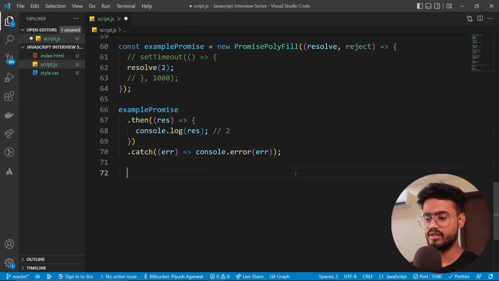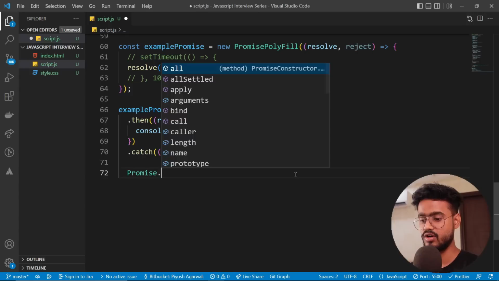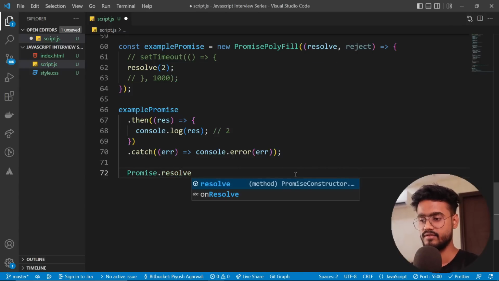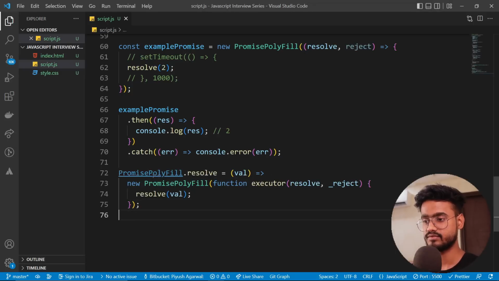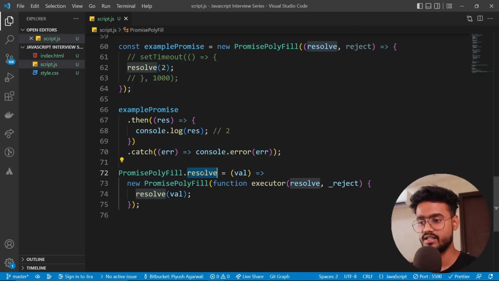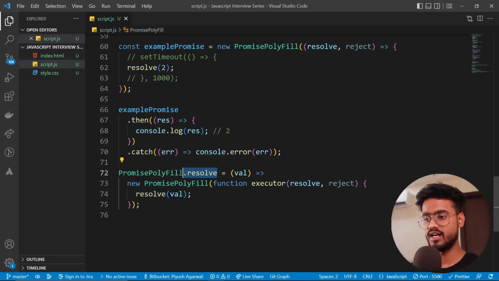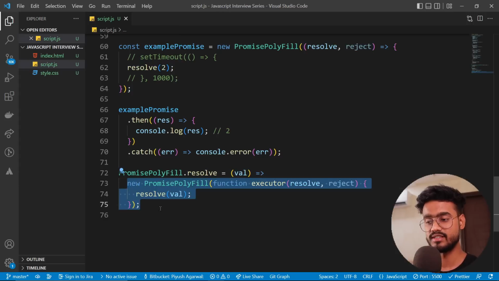Now, if you want to implement promise.resolve, which we discussed at the start of this video, it's very easy. I'm just gonna bring in the code over here. You can take your promise polyfill and say dot resolve. We're gonna assign a key to our promise polyfill, which will return a function with a new promise inside of it, and we are returning a promise inside of it.